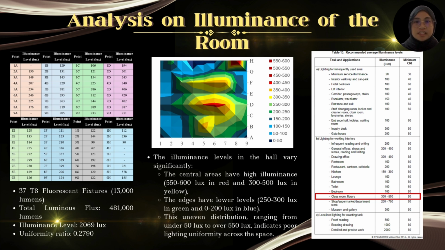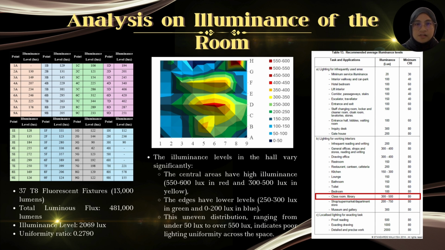My matrix number is DF210070, and I will present the analysis on the illuminance of the room. Good lighting is important in lecture halls to make learning comfortable and reduce eye strain. This project looks at the lighting levels in TK1, a lecture hall at the Universiti Tun Hussein Onn Malaysia Library. We measured the light distribution to find areas that are too dark or bright and to check how evenly the light is spread. Light measurements were taken every 2 meters, showing uneven lighting.